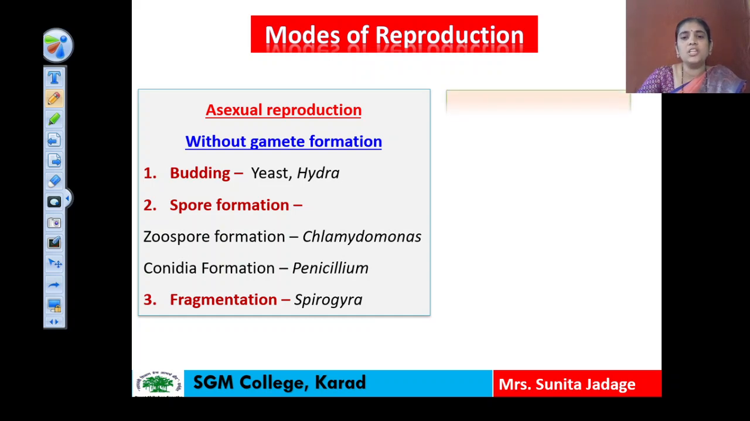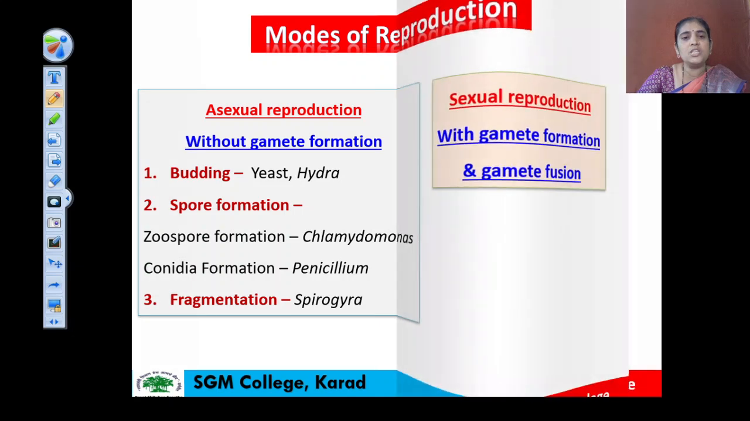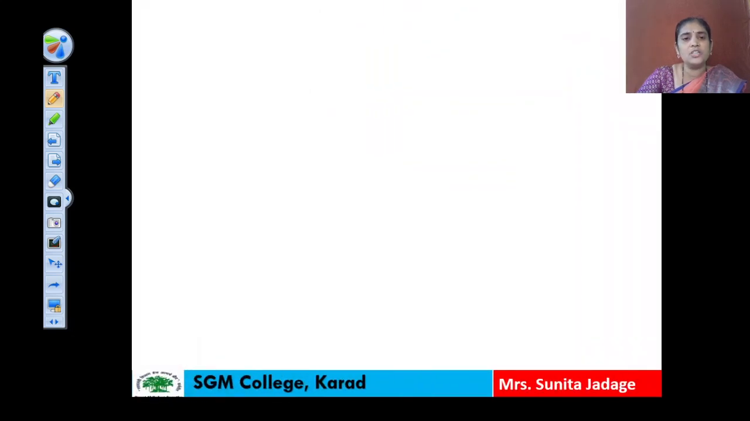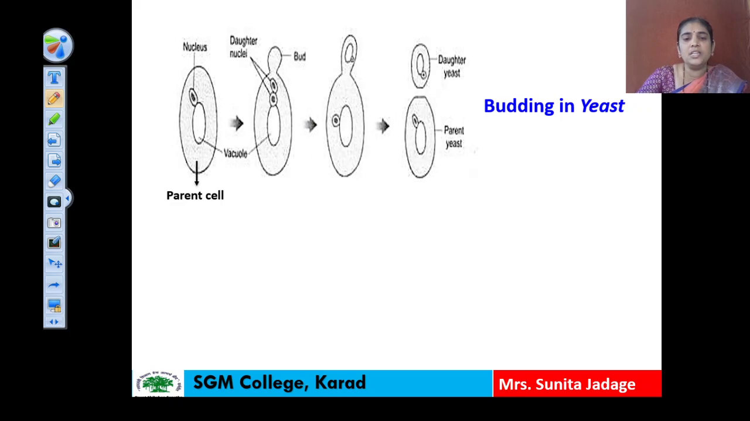Okay, so what is meant by sexual reproduction here? Sexual reproduction means it is with the formation of gametes, and they show the fusion of gametes. This is the difference between asexual and sexual reproduction. So first of all, we have to see the types of asexual reproduction, and from that the first type, that is budding in yeast. So let us see the budding process in yeast.